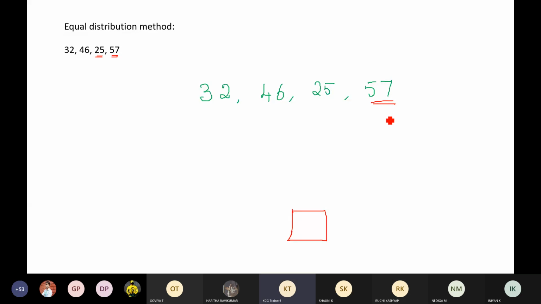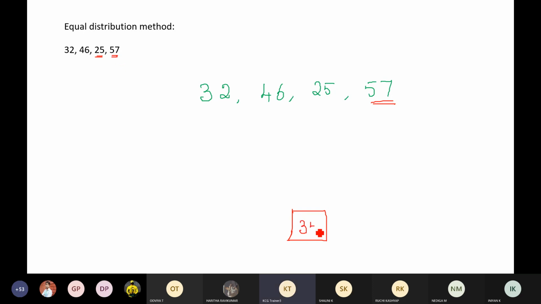If I take 25 as the assumed average, you can definitely do it. But the problem is, if you have bigger numbers, it will be tedious. So that's why I want you guys to choose the number which is in the middle of 25 and 57. Okay, so what I'm going to do is let's go with, let's say, 35.